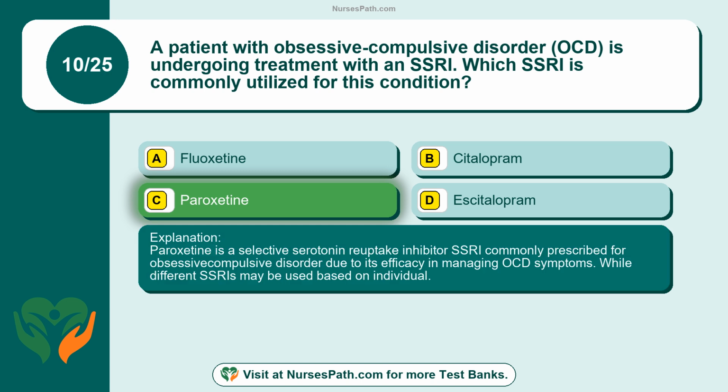Paroxetine is a selective serotonin reuptake inhibitor, SSRI, commonly prescribed for obsessive-compulsive disorder due to its efficacy in managing OCD symptoms. While different SSRIs may be used based on individual